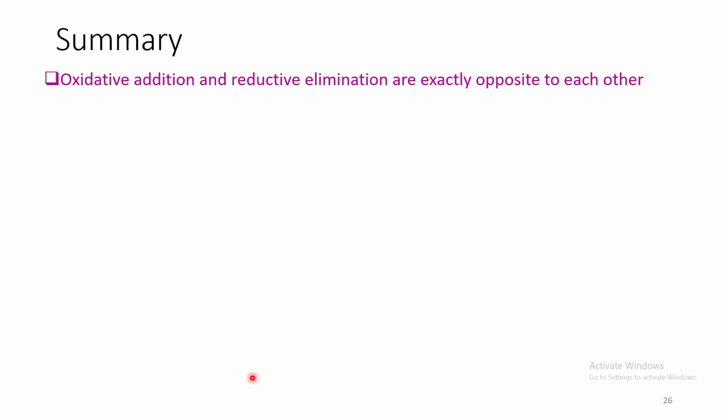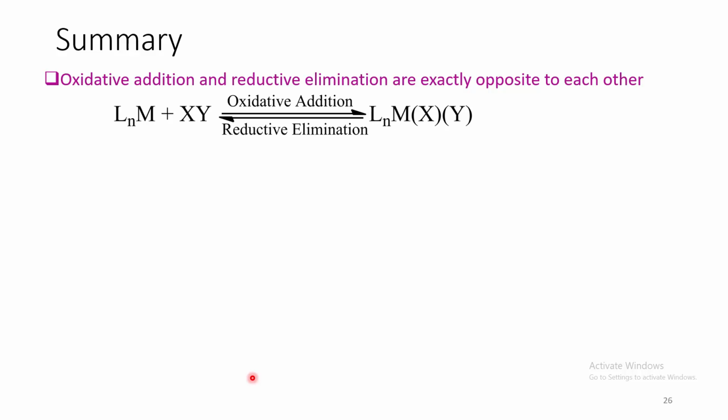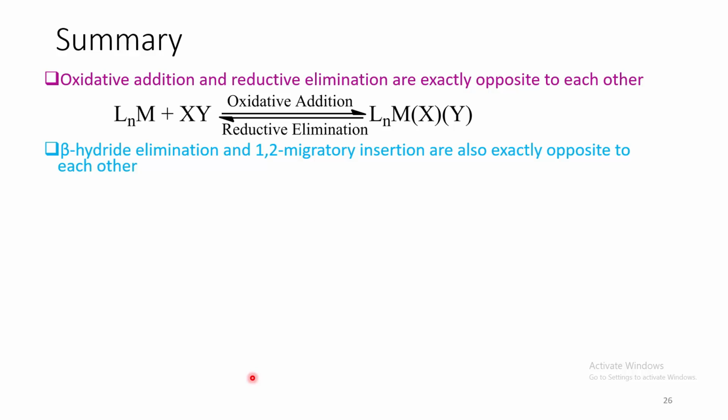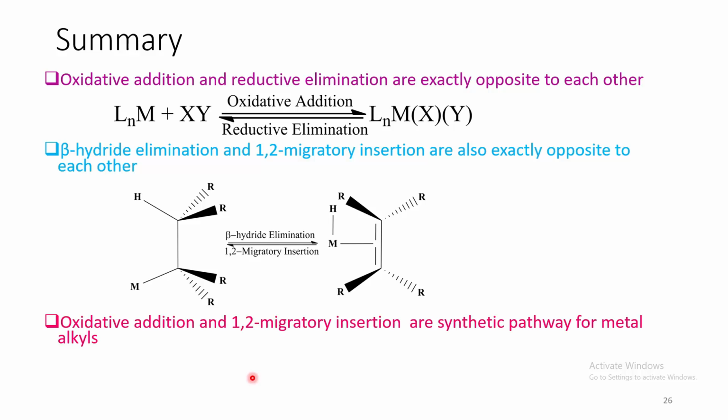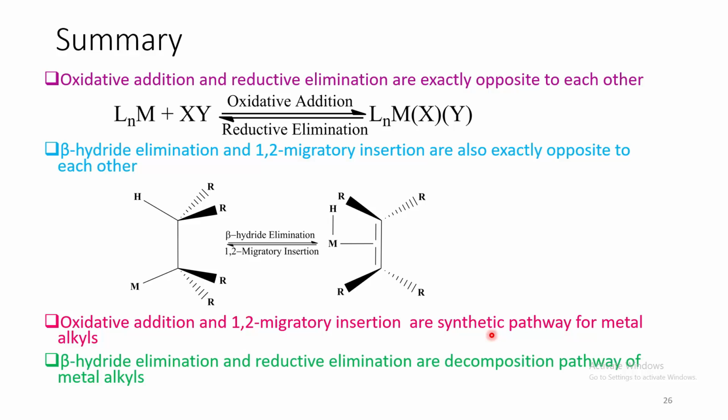So let us summarize. Oxidative addition and reductive elimination are exactly opposite to each other. Similarly, beta hydride elimination and 1,2-migratory insertion are also exactly opposite to each other. Among these, oxidative addition and 1,2-migratory insertion are synthetic pathways for metal alkyls, whereas beta hydride elimination and reductive elimination are decomposition pathways of metal alkyls.